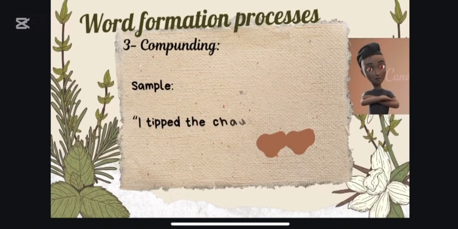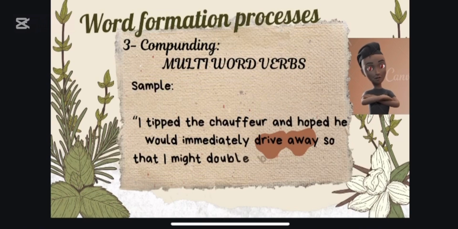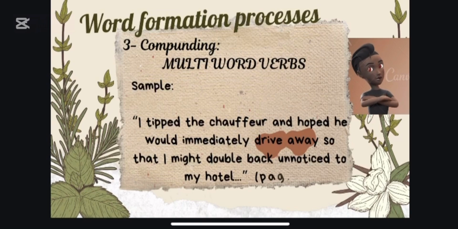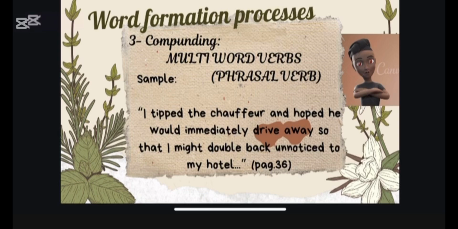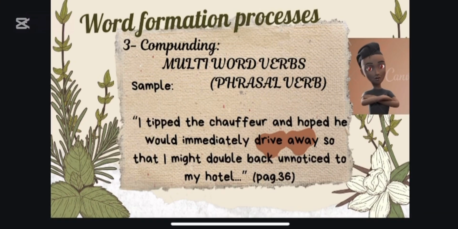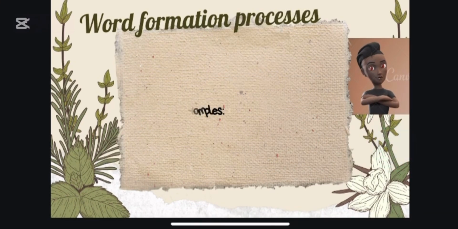For number 3, we have another case of compounding: multi-word verbs, in this case phrasal verbs, to be more specific. The example is, "I tipped the chauffeur and hoped he would immediately drive away so that I might double back unnoticed to my hotel." These are multi-word verbs that are formed by combining a verb and an adverb, and other examples of these are run away or look after.